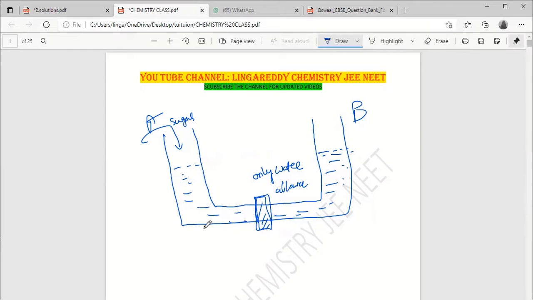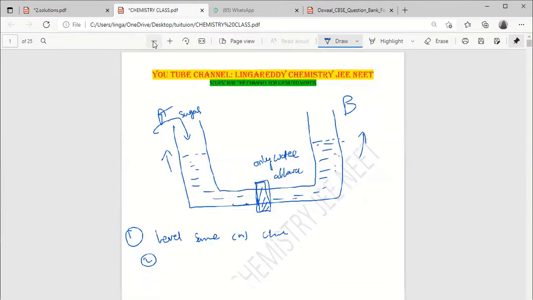Initially it was pure water. Now I added sugar on the A side, the left side. Now will the water level remain the same, or is there any change? It will change. Next question: changing means the A side will increase or the B side will increase? B side will increase. Why will the B side increase? Because I am adding sugar on this side.